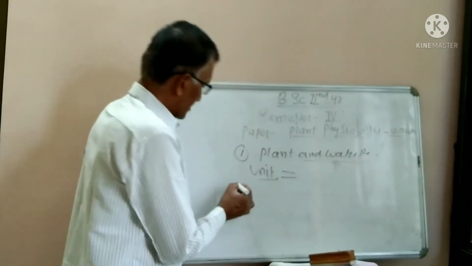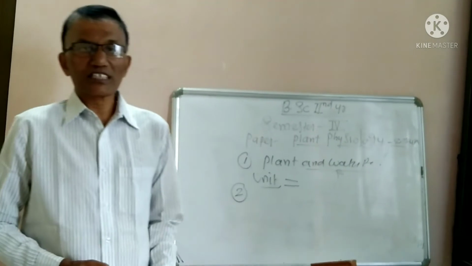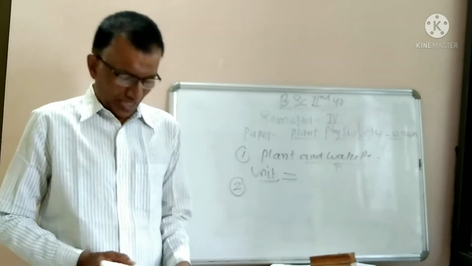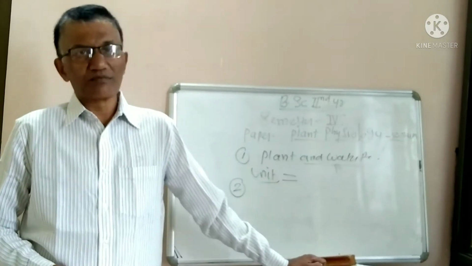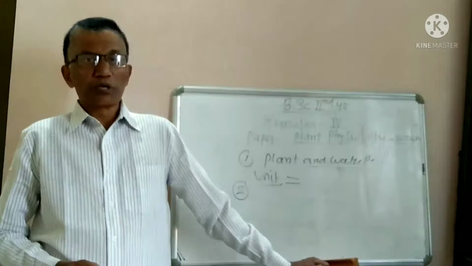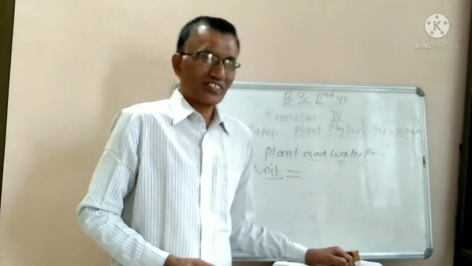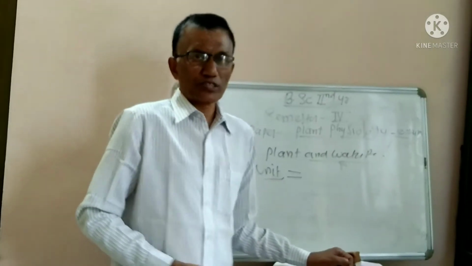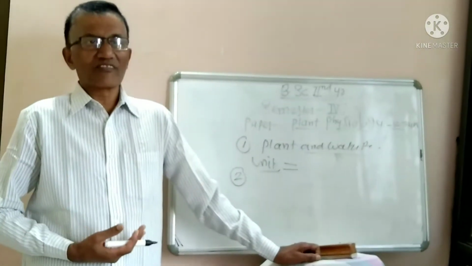Now the second chapter mentioned in this paper is mineral nutrition in plants. That is micronutrients and macronutrients. What are the micronutrients? What are the macronutrients? That is nitrogen, phosphorus, potassium, calcium, whatever these inorganic elements are there.